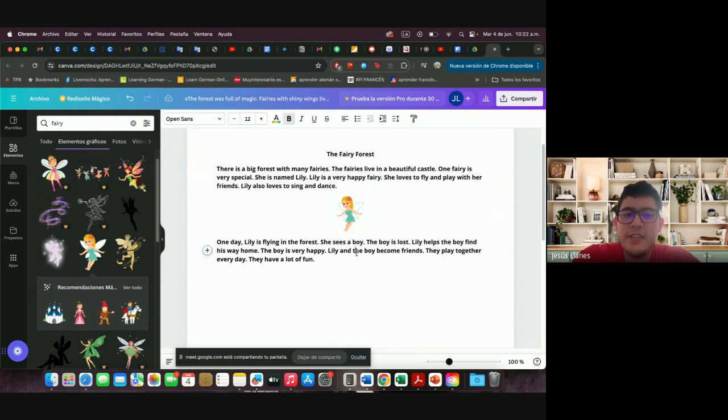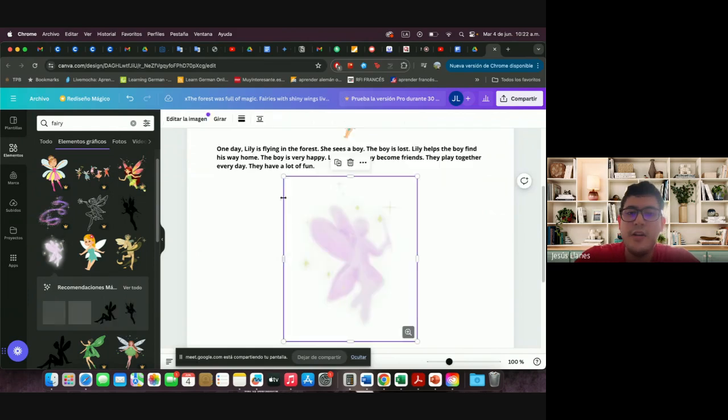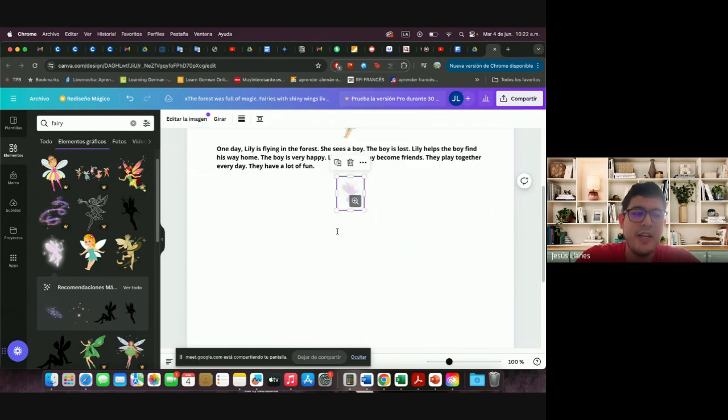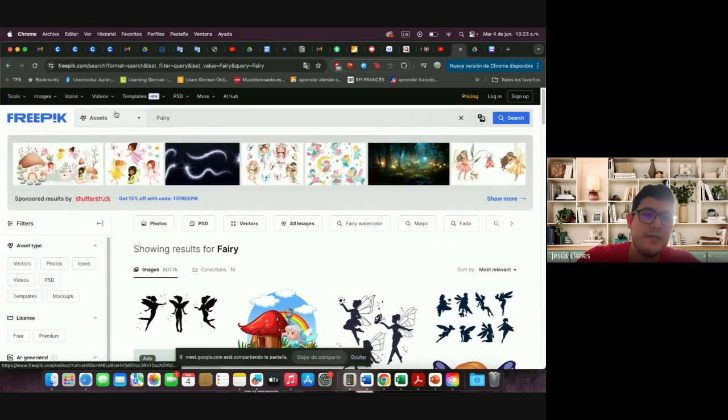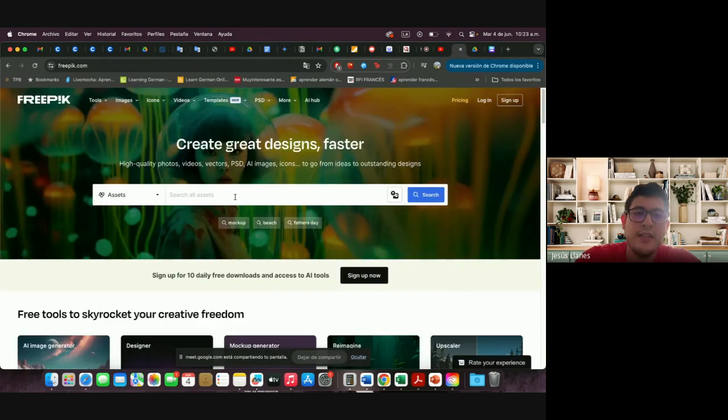Yeah. So this is a resource that I apply in my classes, and that really works. So it's something that I recommend you guys to apply. If you don't want to use, for example, images from Canva, you can just go ahead and open FreePic. So this is FreePic. It's an AI image generator. I find it really interesting. So I really recommend it.